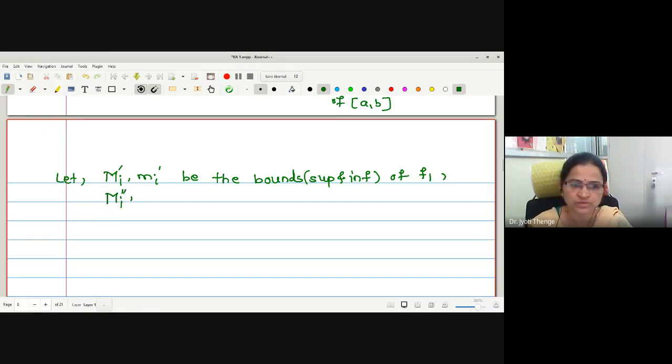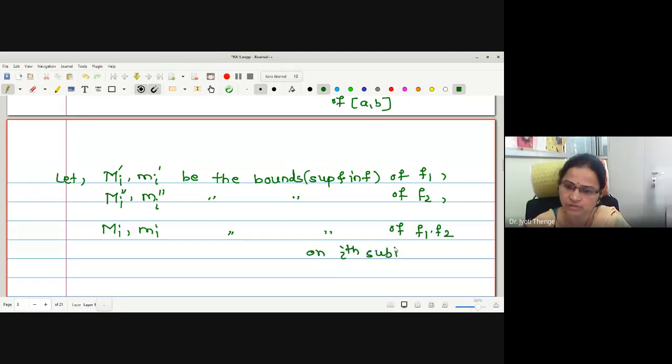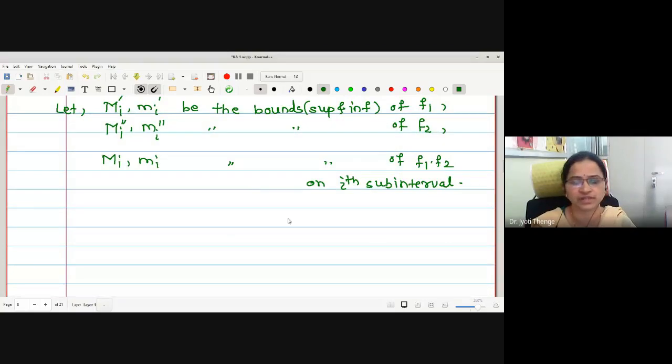For f2 we are using double dashes. Mi double dash and mi double dash be the bounds of f2, and capital Mi, small mi be the bounds of f1 dot f2 on the ith subinterval. These are the notations we are using.